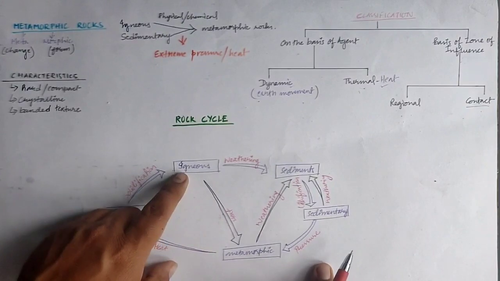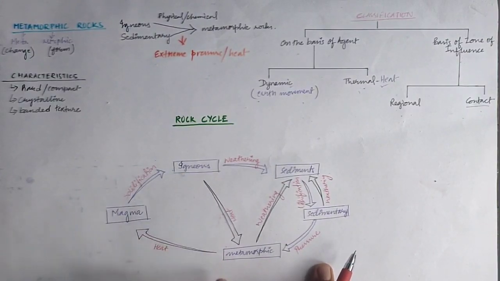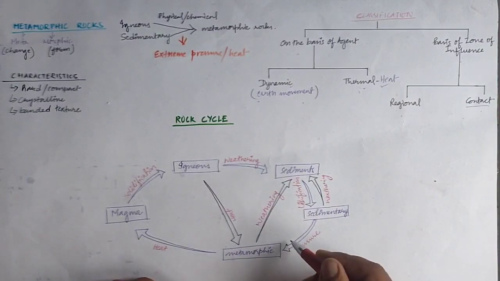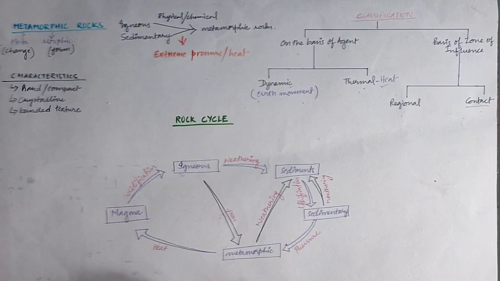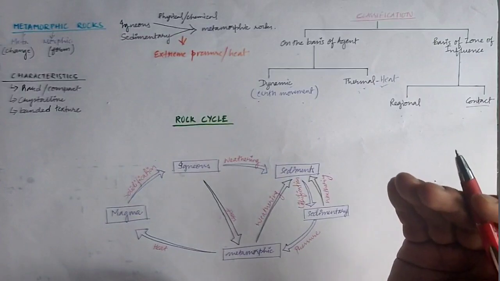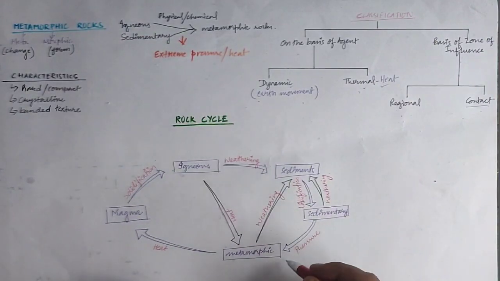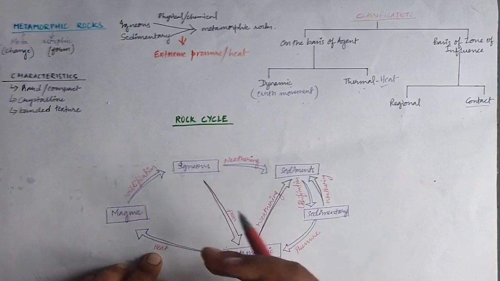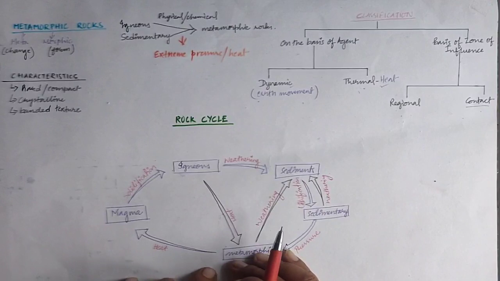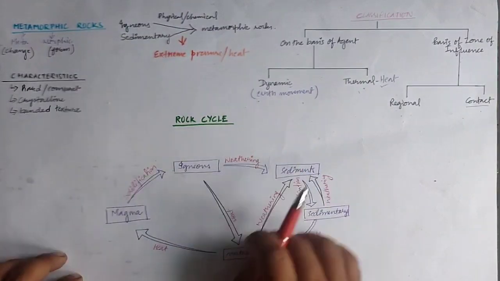Okay, now igneous rocks also, due to extreme heat, can change into the metamorphic form. Now once the rock has changed into metamorphic form, again it will be eroded away due to the weathering and all, changing into sediments. Okay, from those sediments again it goes back to the sedimentary rock. Now when the metamorphic rock comes in contact with the magma, it turns into lava. Okay, molten material, when it comes in contact, again it will turn into the magma. Okay, so everything starts from magma and ends in magma.